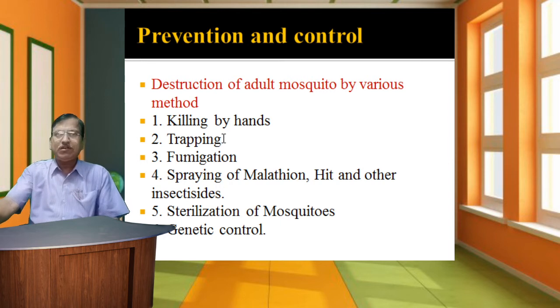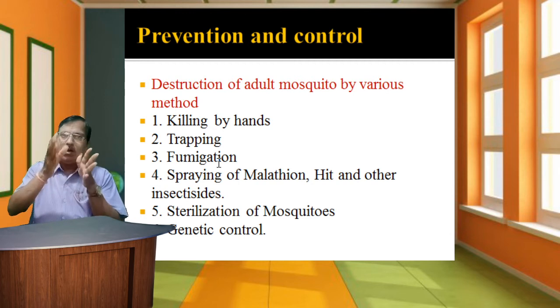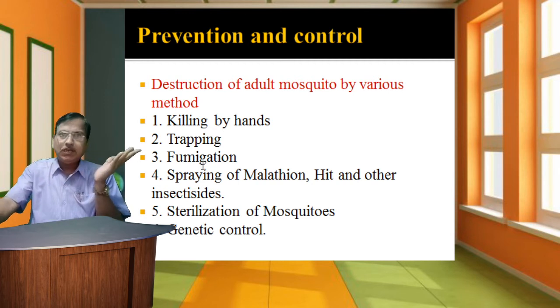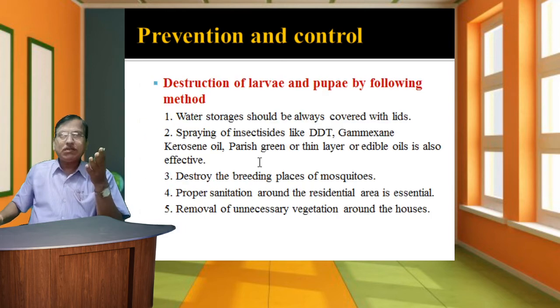In trapping, a net is also used. In fumigation, specific types of fumigants or smokers are used to fumigate the contaminated area and control the mosquito. Spraying of malathion, heat and other insecticides, the specific insecticides which control this Culex mosquito species. Sterilization of mosquitoes and genetic control are also specific prevention and control measures used against these insect vectors.